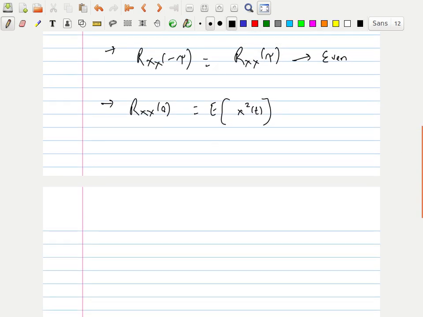See here, this is already wide-sense stationary. Both points are t1 and t2 only. Same, t1 equals t2. So I don't get t2 minus t1 as some value; it will come as 0. Because this equals x square of t, the mean square value.